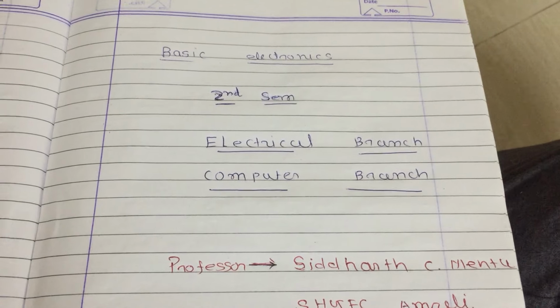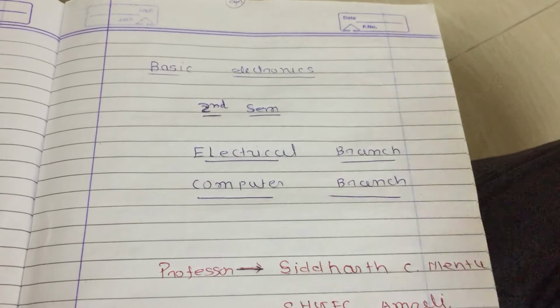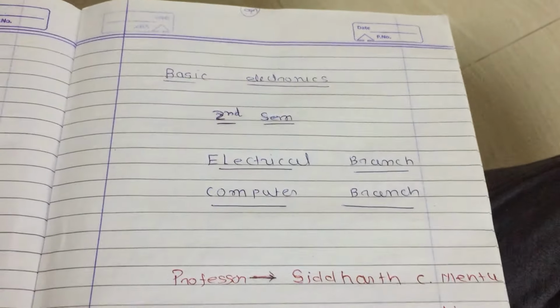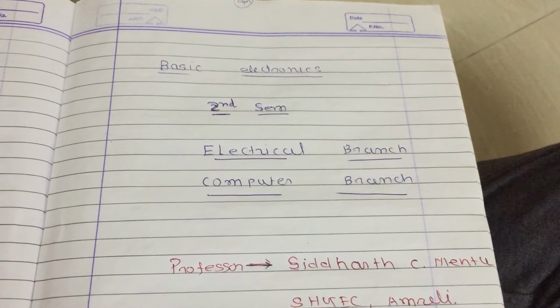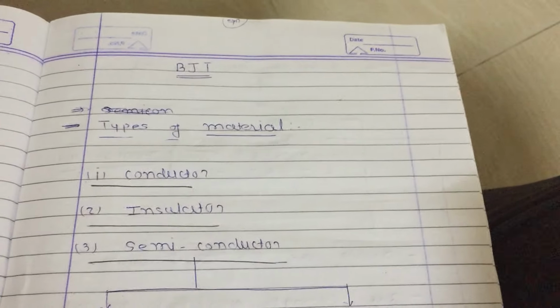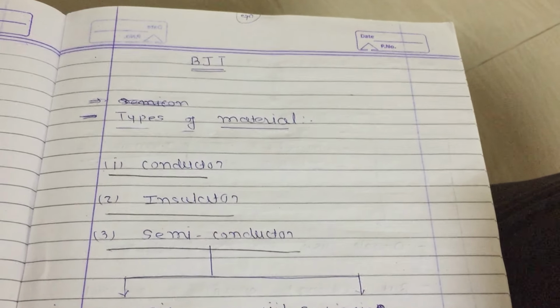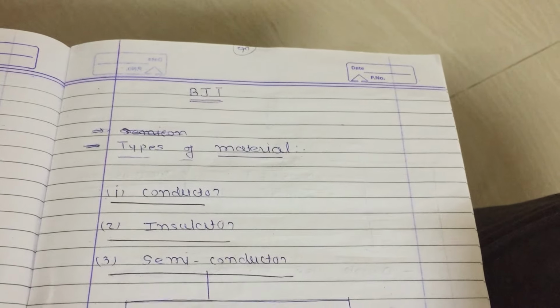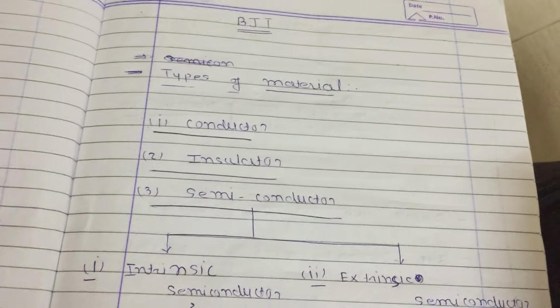The subject is basic electronics. It is available in two branches, electrical branch and computer branch. We are starting from the topic BJT. First of all, we have to take some introduction about basic things.